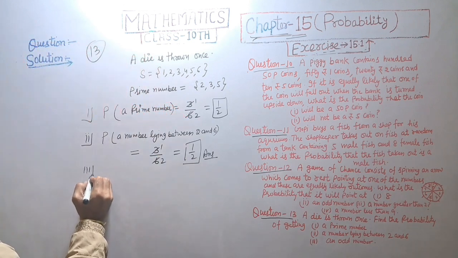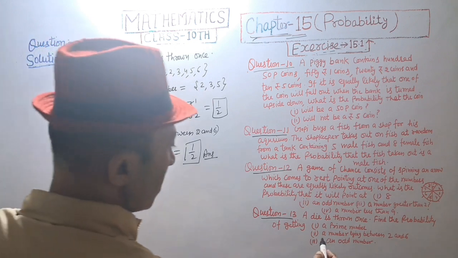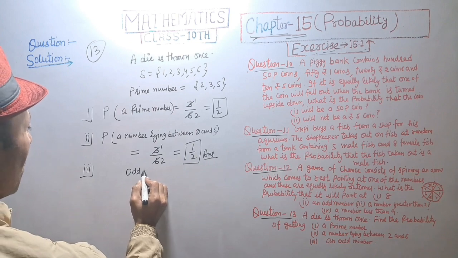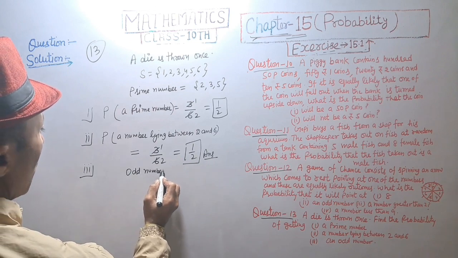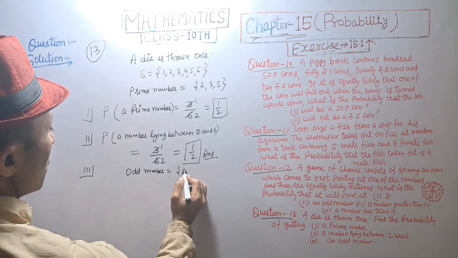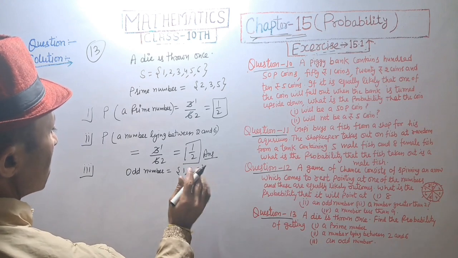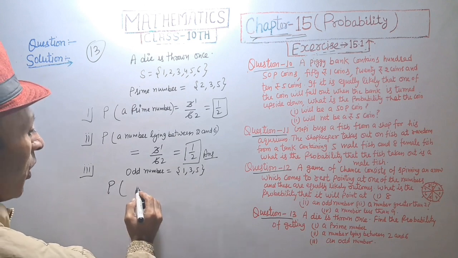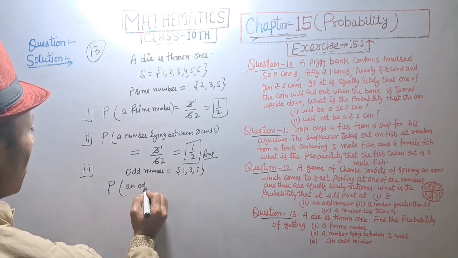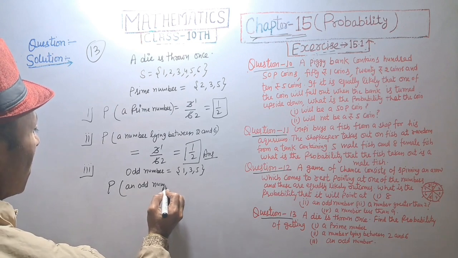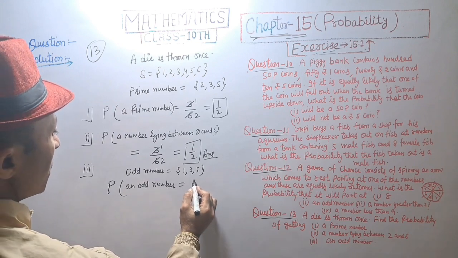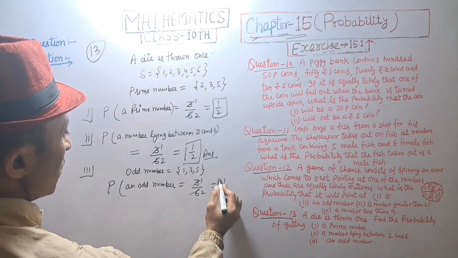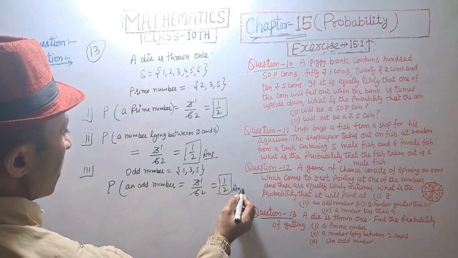And third, an odd number. Odd number is equal to 1, 3, 5. That is 3 numbers. Probability of an odd number is equal to 3 upon 6. That is 1 upon 2. Answer.